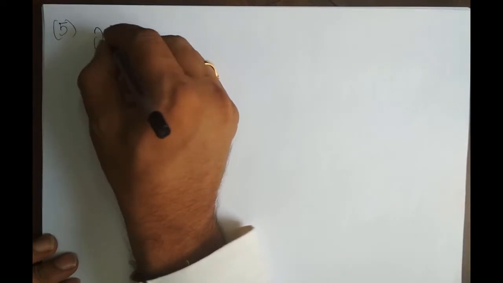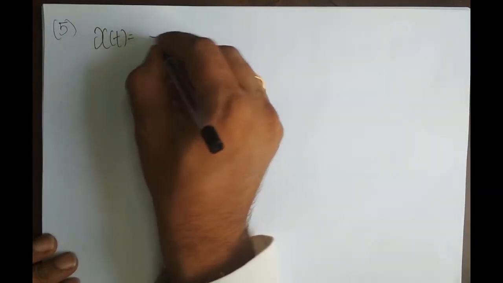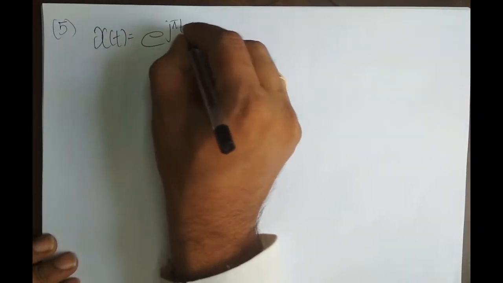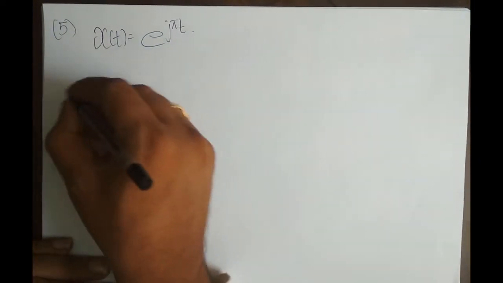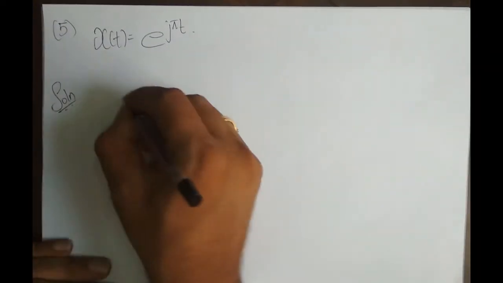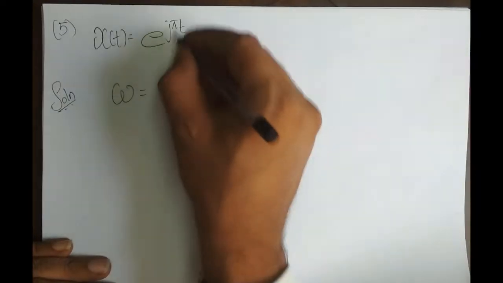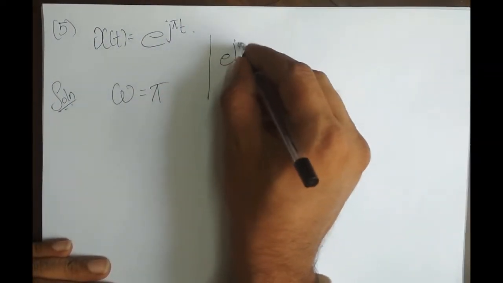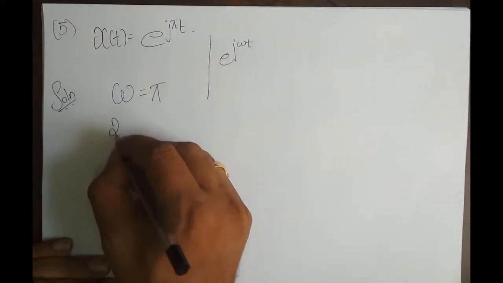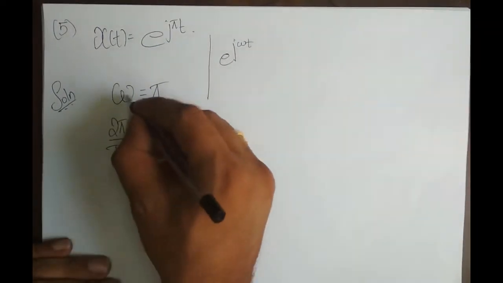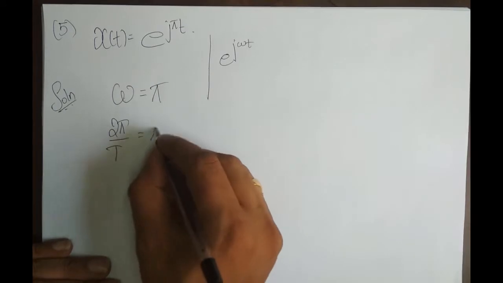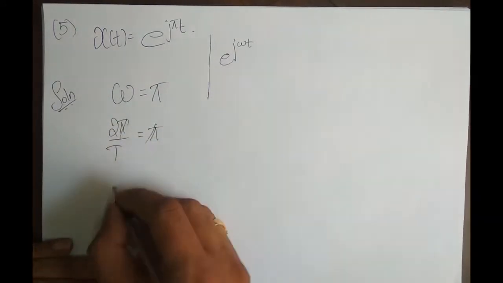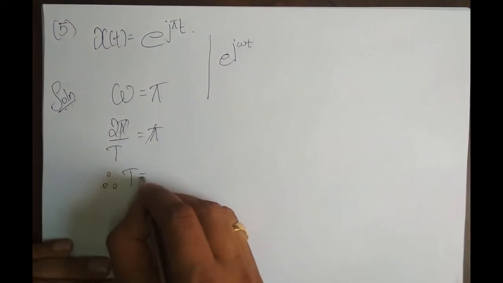Okay, I'll take up one more problem. This is problem number 5. x of t is equal to e power j pi t. We already solved it, but still it's a simple one, right? So omega is equated to pi, right? Because this is of the form e power j omega t, right? So I can write omega as 2 pi by capital T is equal to pi. Pi cancels out, therefore fundamental period is 2 seconds.